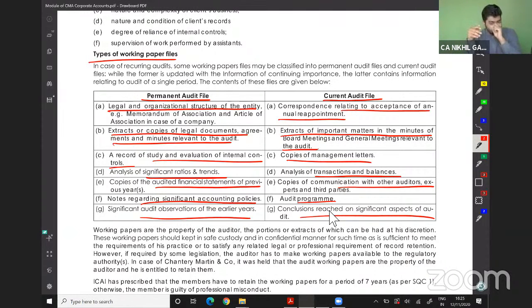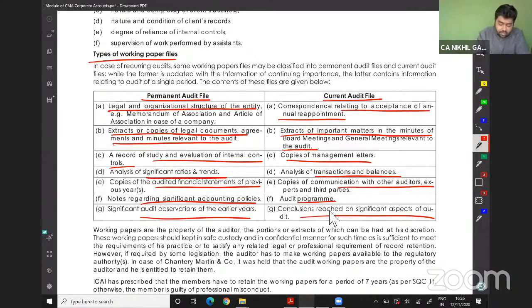Permanent audit files and current audit files will be further bifurcated into audit files, which will contain all the main documents and the legal structure of the company. Everything like the signed copies of the financial statements, any legal documents like the PAN card, there will be no Aadhaar card for them. The certification, the top level structure of the company, the product structure of the company, and so on.